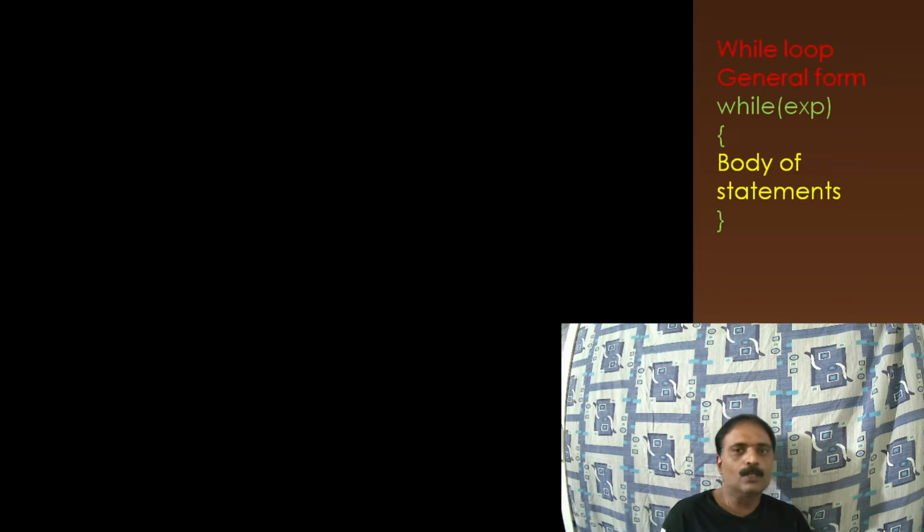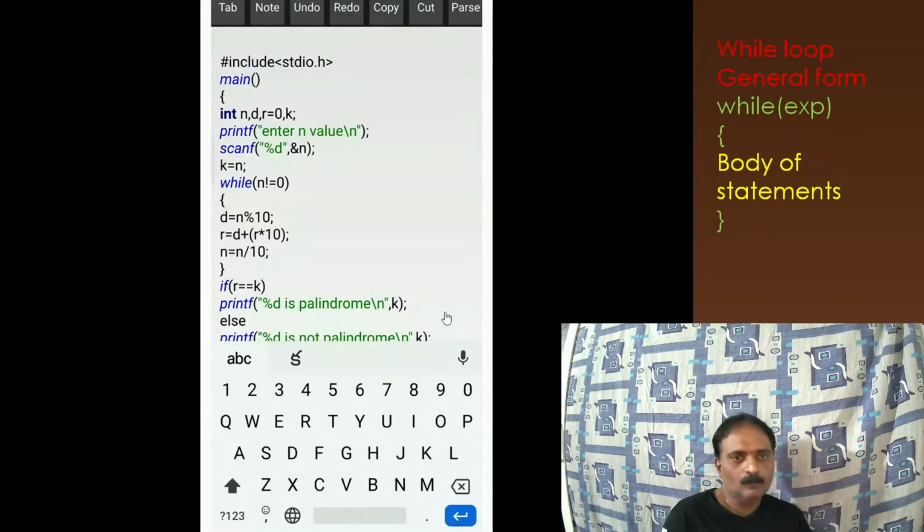And here we are going to have a program in which we check whether a given number is a palindrome or not. I hope all of you are aware of palindromes. Palindrome means that when you reverse the number, the number should be the same, like 121. 121 is an example of a palindrome, because you get the same number from both sides, from left to right and also from right to left. So let me show you the program here.